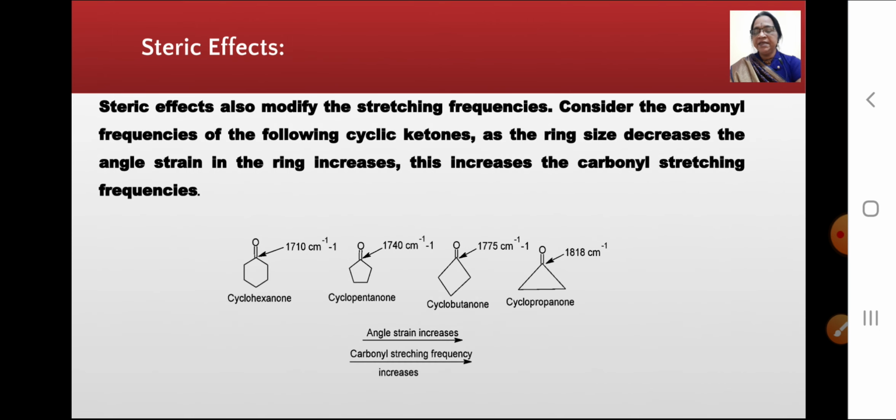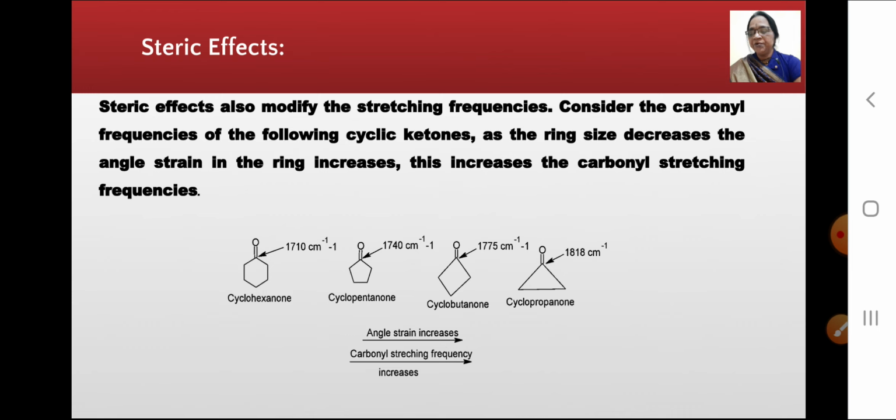Now see the steric effects. The steric effects also modify the stretching frequencies. Consider the carbonyl frequencies of the following cyclic ketones. Now see cyclohexanone, which shows at 1710 per centimeter, cyclopentanone 1740 per centimeter, cyclobutanone appears at 1775 per centimeter, while cyclopropanone shows at 1818 per centimeter.